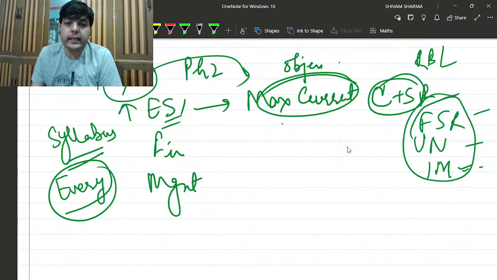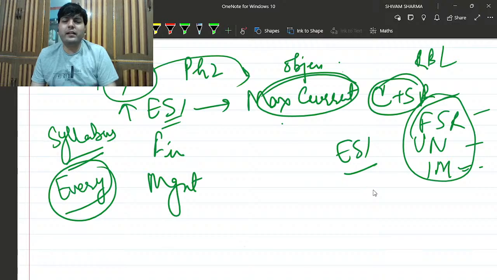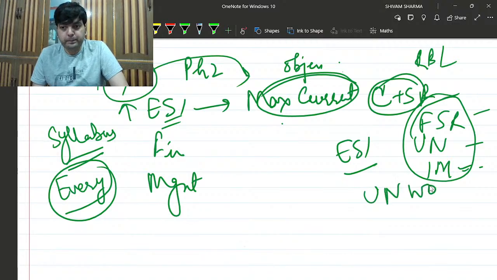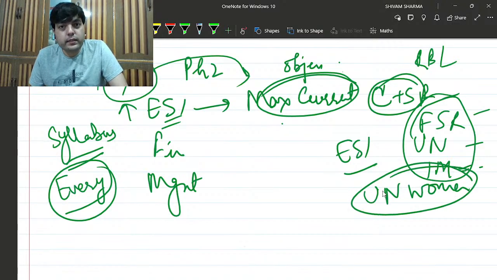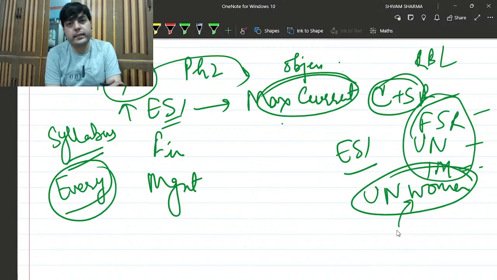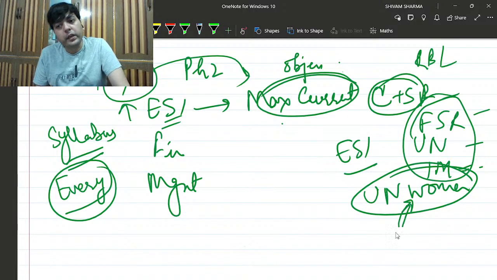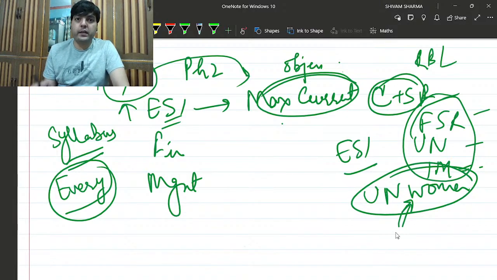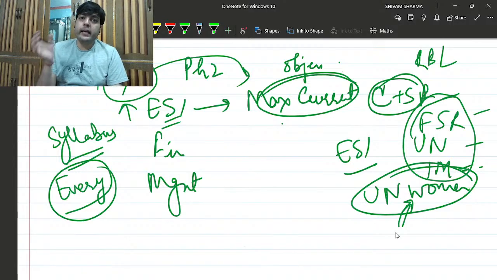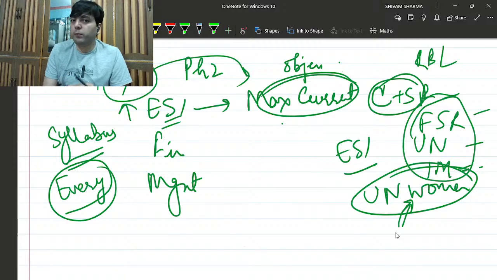So make sure that everything which you are writing or reading is in reference to that particular report. Because in ESI also, there was a question regarding a report from UN Women. Since gender issues are in the syllabus, the UN Women report was also in the syllabus, and the descriptive answer should have been answered in reference to that particular report. So these reports, which are especially mentioned in the syllabus, should be covered from the descriptive point of view as well.